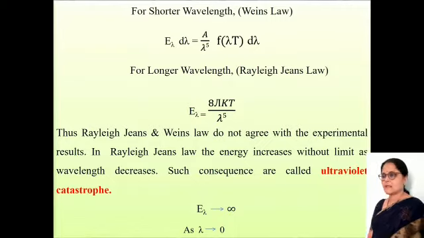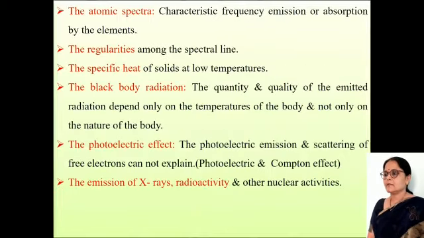Rayleigh-Jeans law and Wien's law do not agree with the experimental results of blackbody radiation. In Rayleigh-Jeans law, energy increases without limit as the wavelength decreases. Such a catastrophe or consequence is known as the ultraviolet catastrophe. Having the limit E lambda tends to infinity as lambda tends to 0.